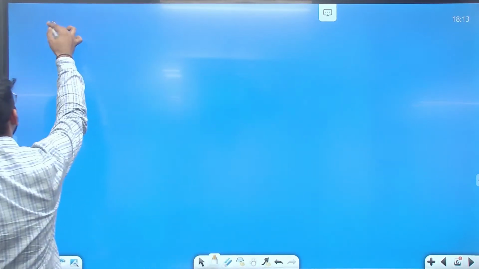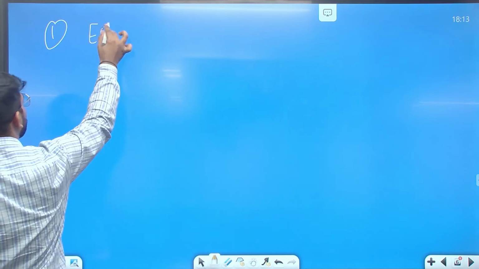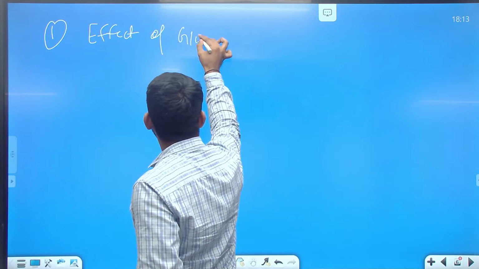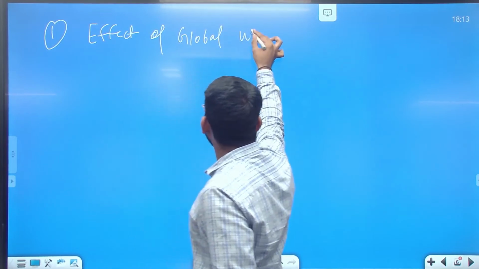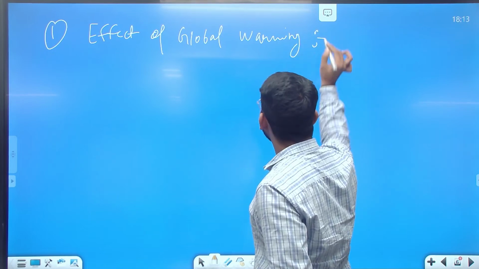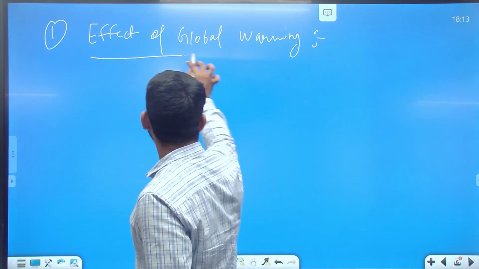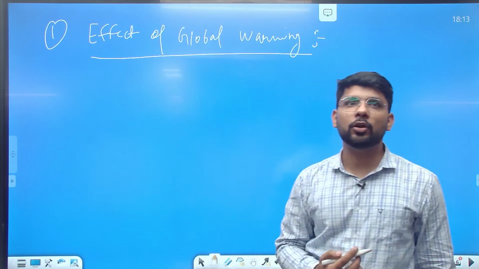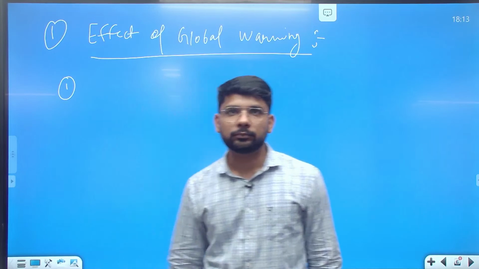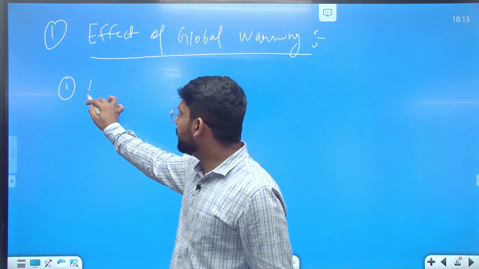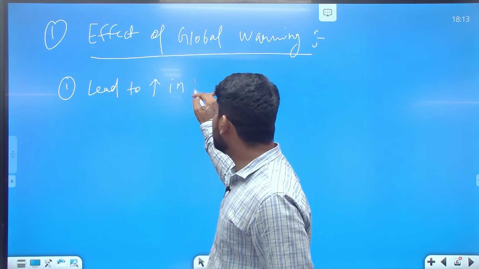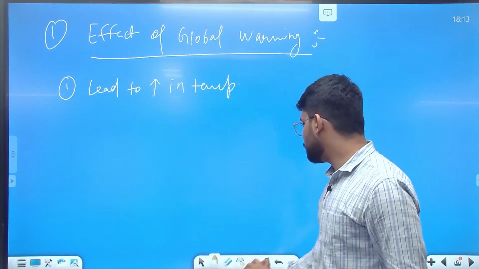So this is the first part of the answer. We will discuss the effect of global warming. The first we will write, lead to increase in temperature.